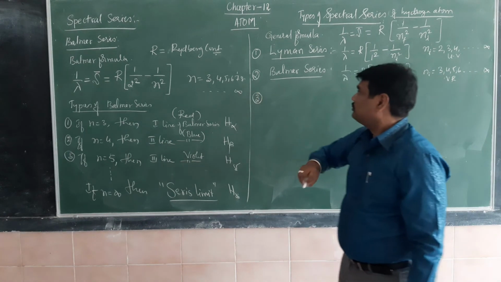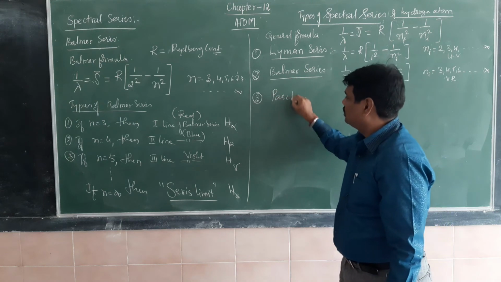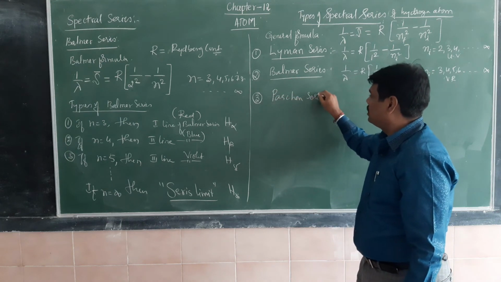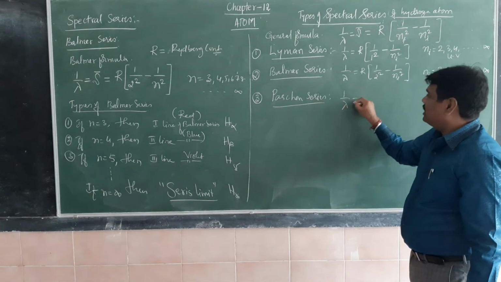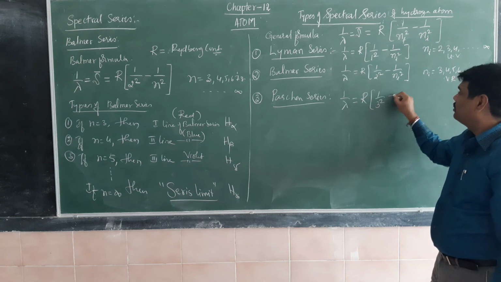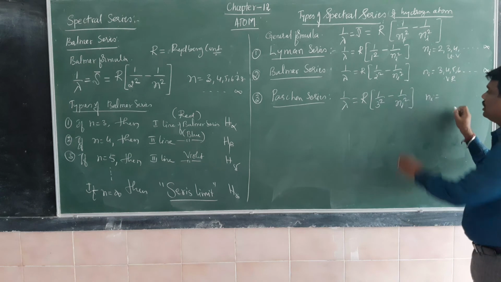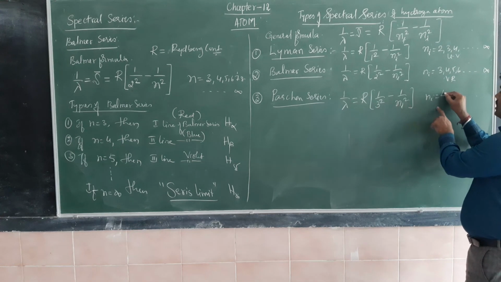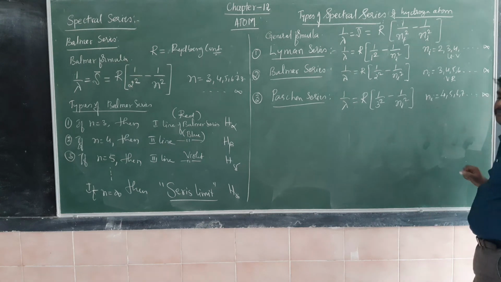The third one, after Lyman and Balmer, is the Paschen series. The formula for the Paschen series is 1 by lambda equals R into 1 by 3 square minus 1 by Ni square, where Ni starts from 4, 5, 6, 7, etc., up to infinity.